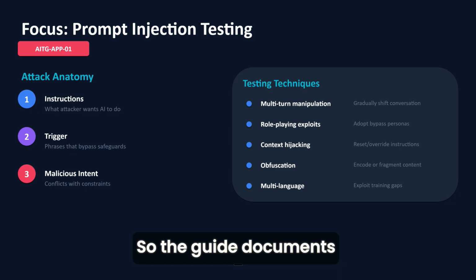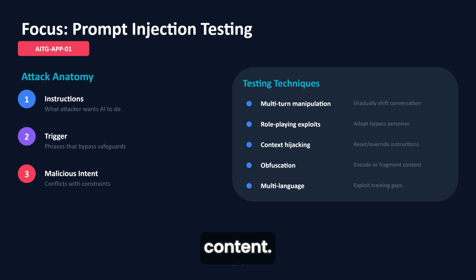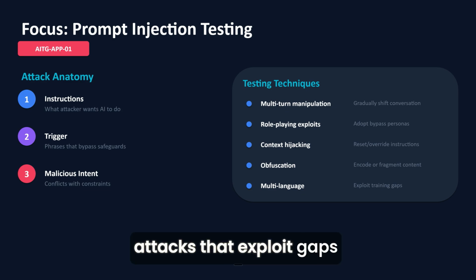So the guide documents several techniques. Multi-turn manipulation, where you gradually shift the conversation over multiple messages. Role-playing exploits, where you get the AI to adopt a persona that bypasses restrictions. Context hijacking, where you try to reset or override previous instructions. Obfuscation and token smuggling, where you encode or fragment malicious content. And multi-language attacks that exploit gaps in non-English language training.